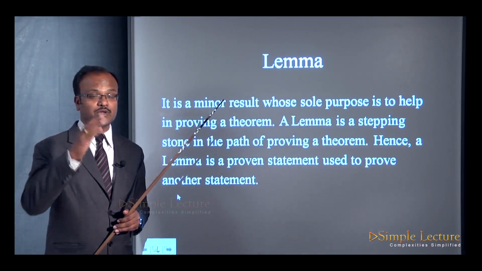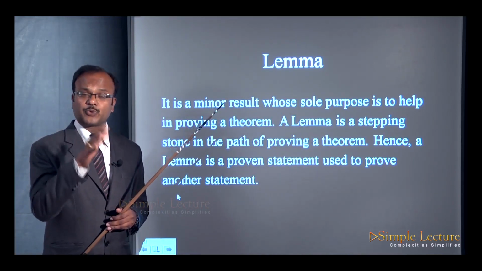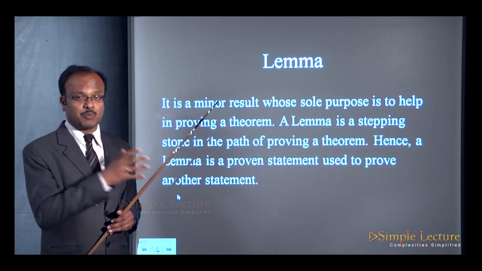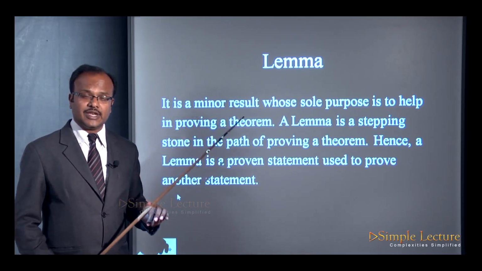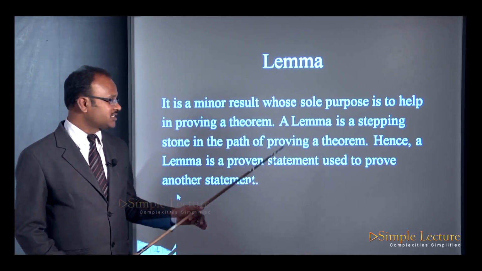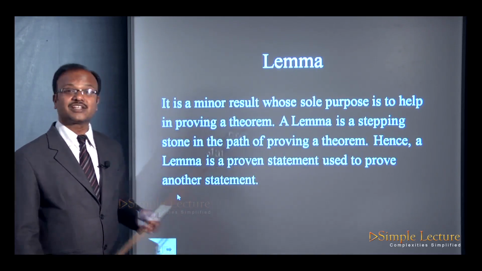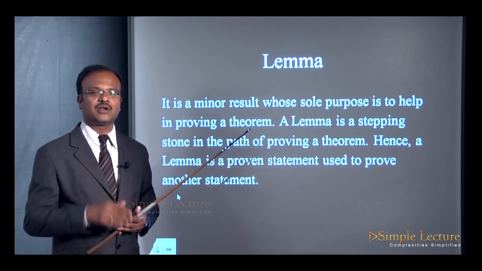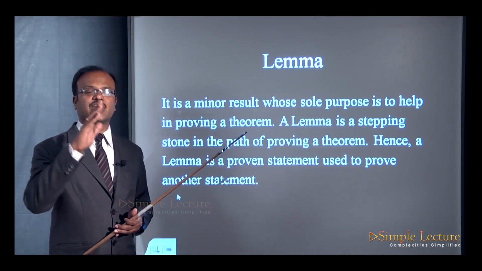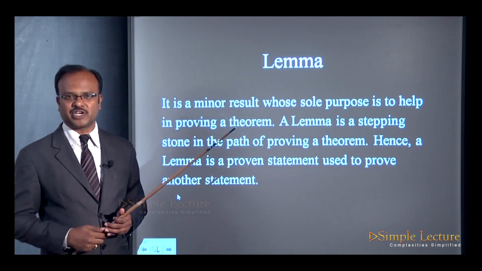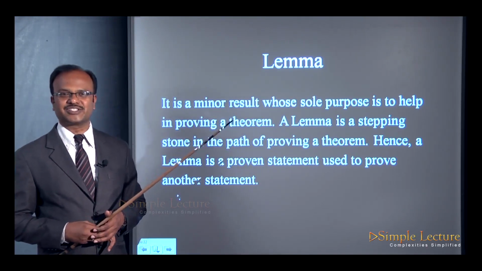Not only do we use it for proving theorems, we also use it to prove a lot of statement problems once we are done with this topic. So this lemma is a proven statement which is used to prove another statement. I hope now you understood why it is called Euclid's division lemma.